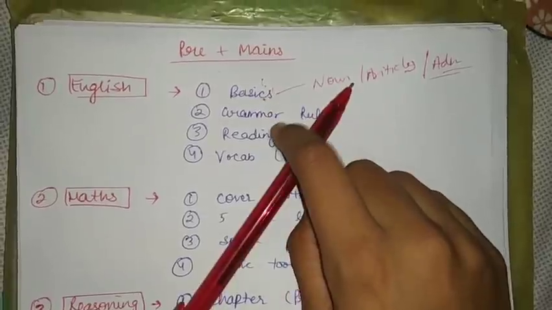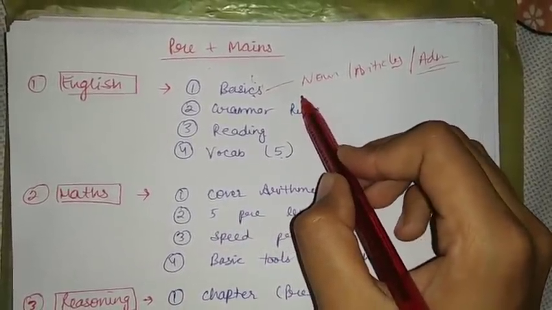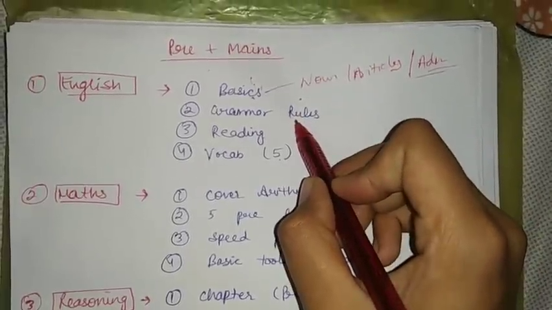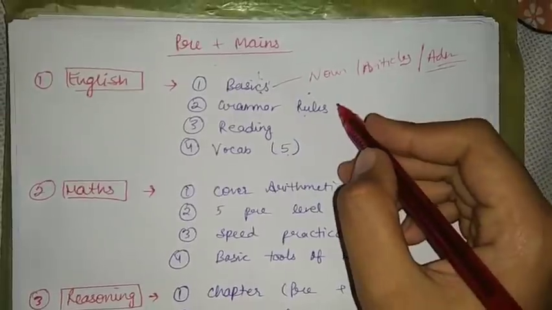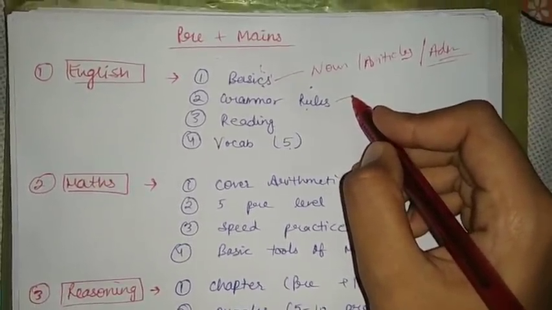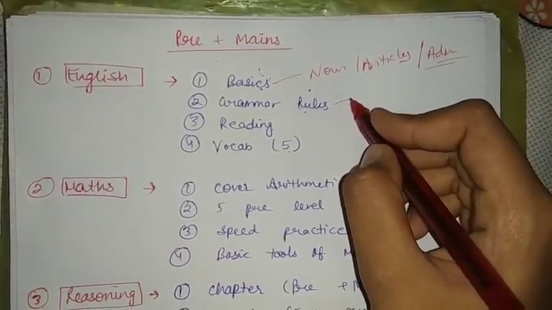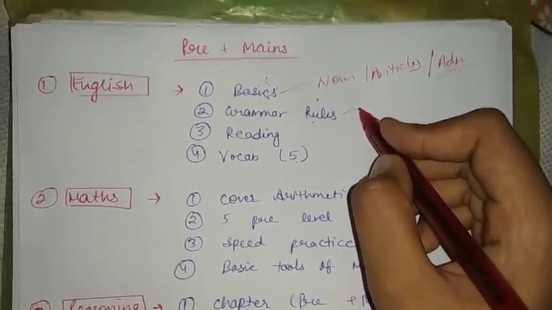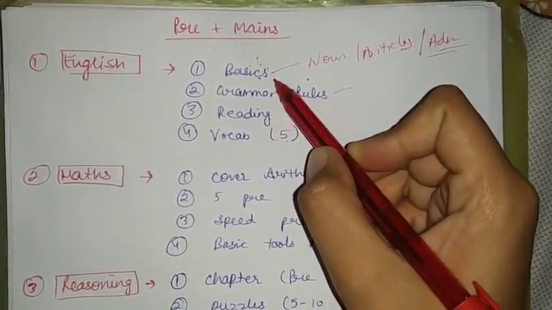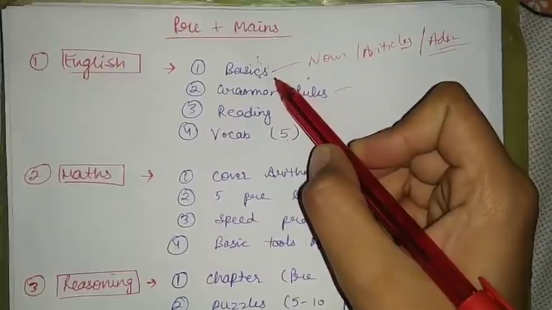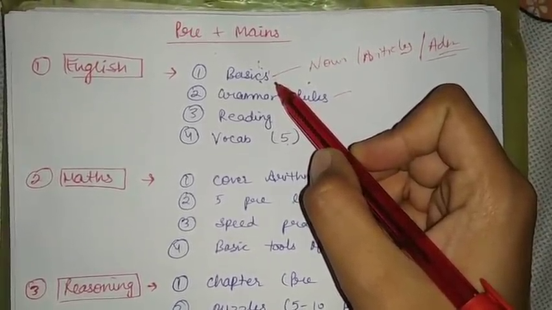Then next is grammar rules. After you have completed these basic chapters, you can move to grammar rules of English. For grammar rules, you can follow Nimisha Ma'am's 120 rules PDF. If you are unable to find that PDF, I will give the link in the description. And for basics, you can follow the Plane to Paramount book, or the other book, Wren and Martin. You can follow any of these books.